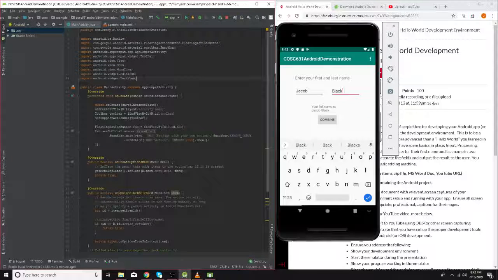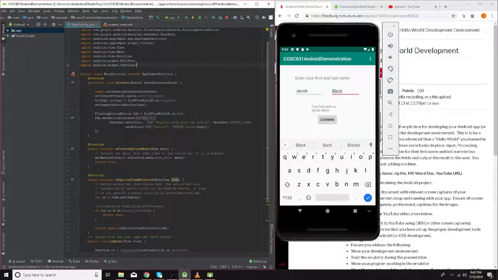Some of them are added by default. Some of the ones I had to add were these three here, which basically allow me to communicate with the different types of widgets that I've used in my application. In this case, the EditText, which is a text box essentially, and then TextView, which is a label.